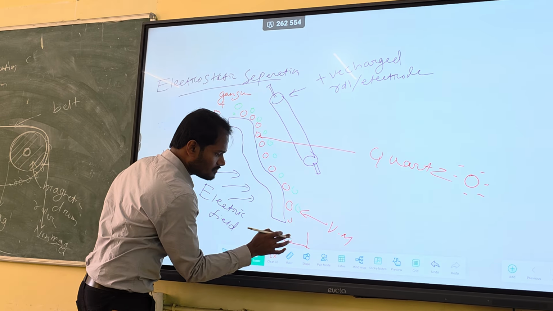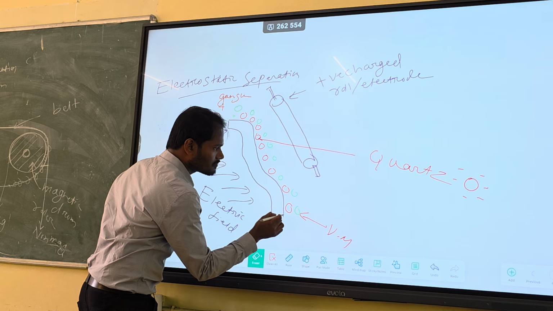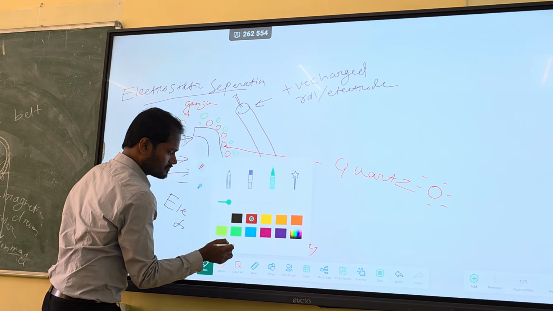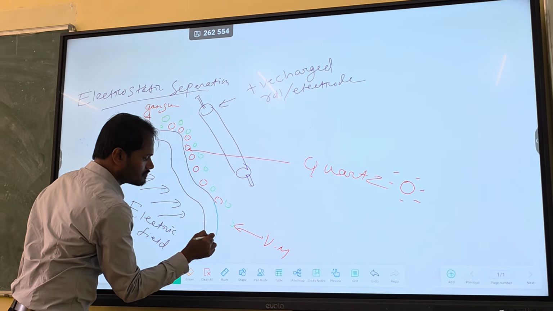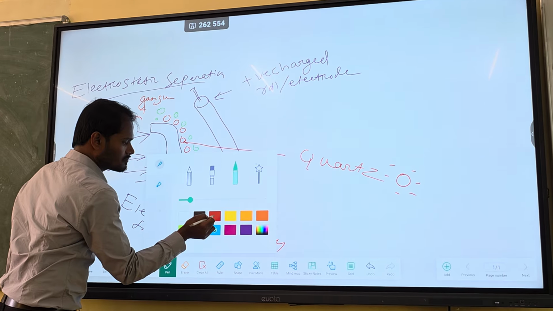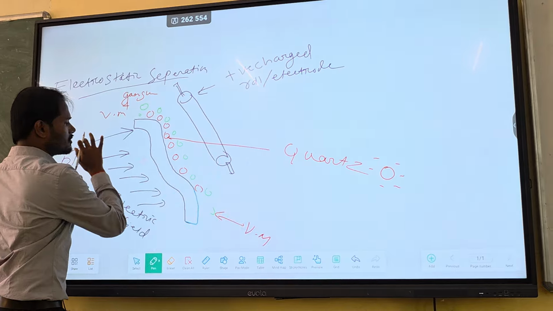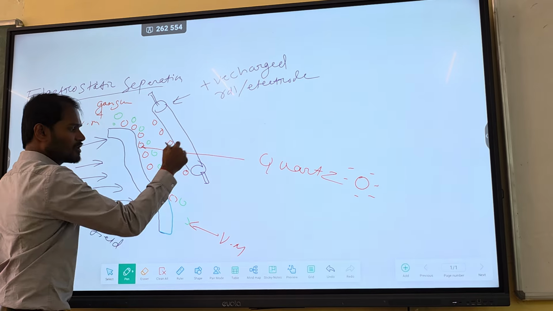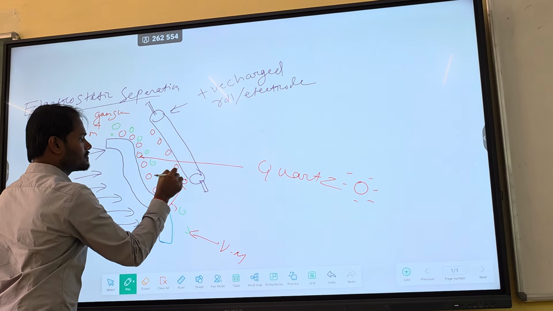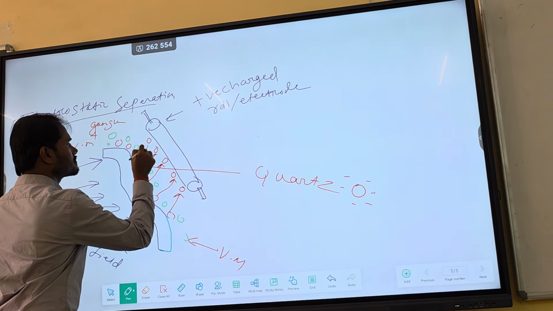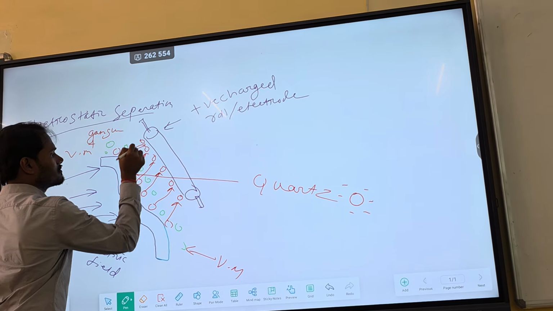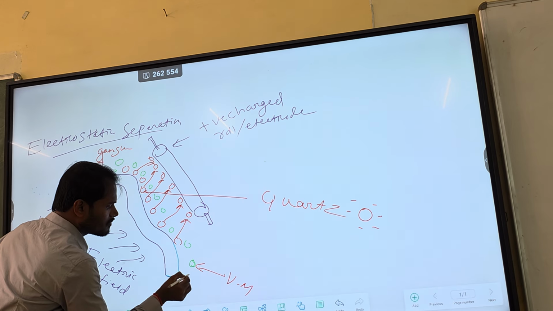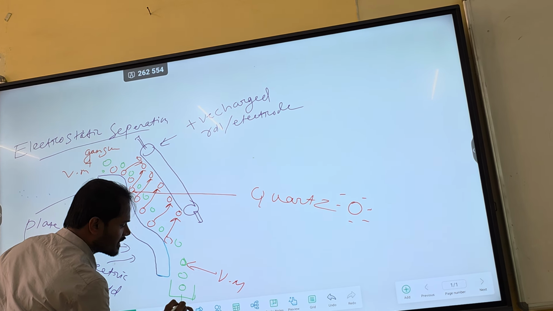The red minerals will be coming here because of attraction, and the green minerals will fall, and they can be collected at the bottom.